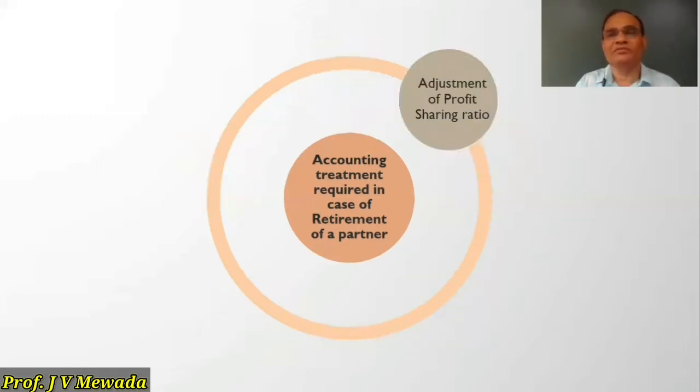Let us see the first one, adjustment of profit sharing ratio. As I told you, when a partner retires, some changes take place in the profit sharing ratio. Before the retirement, whatever ratio the partners are sharing is known as the old ratio. After the retirement, the share of profit which the continuing partners are sharing is known as the new ratio. And the share of the retiring partner gained by the existing partners is known as the benefit ratio or gain ratio.